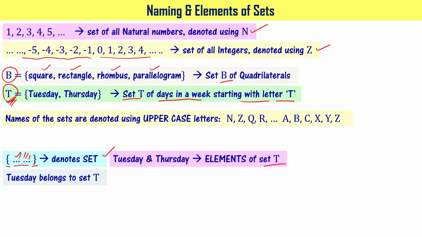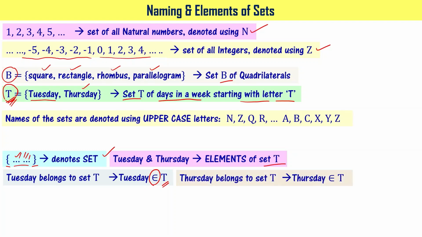We can say that Tuesday belongs to set T. When you see here, you can say that Tuesday belongs to set T. That can be mathematically expressed as Tuesday belongs to set T. This is set T, and this particular symbol is called the belongs to symbol. So Thursday also belongs to set T, right? That can be mathematically shown as Thursday belongs to set T as shown here.